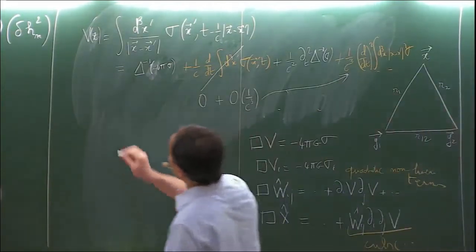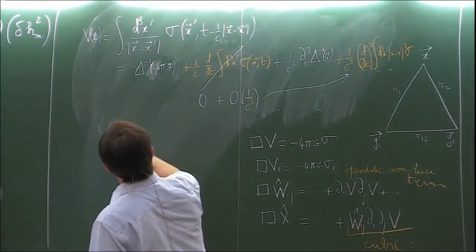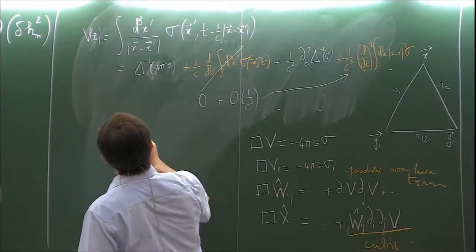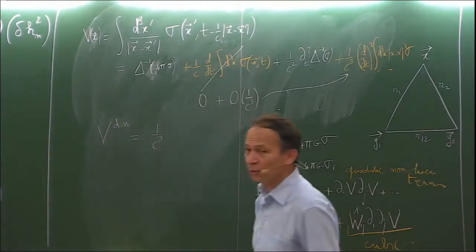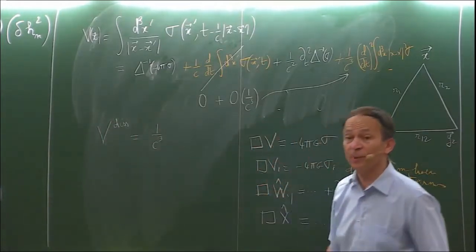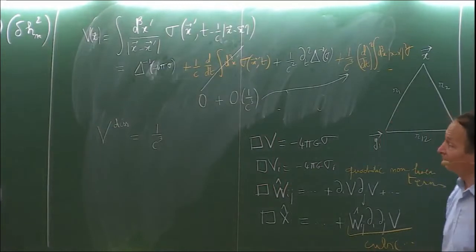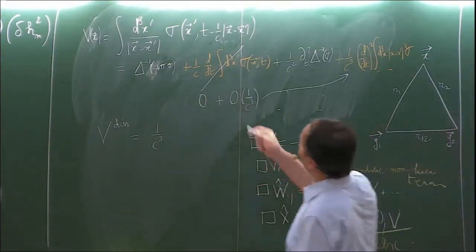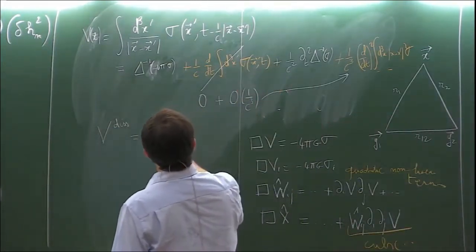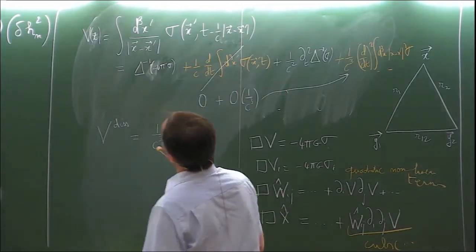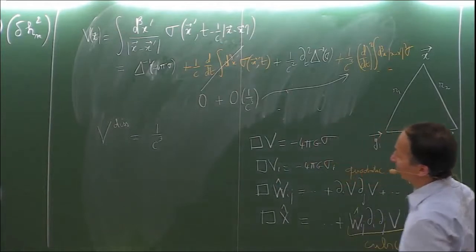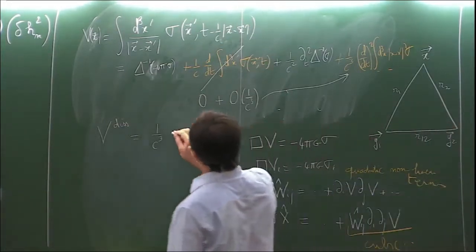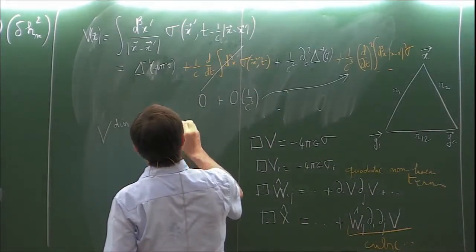So we see that the V dissipative will be something like a term at order 1 over c cube, will start at 1 over c cube. Okay? But you can show that the leading order term in the dissipative expansion of the potential at 1 over c cube is just a function of time.